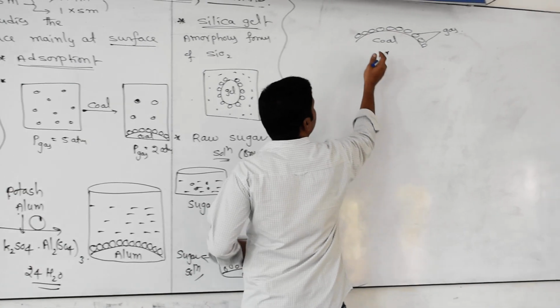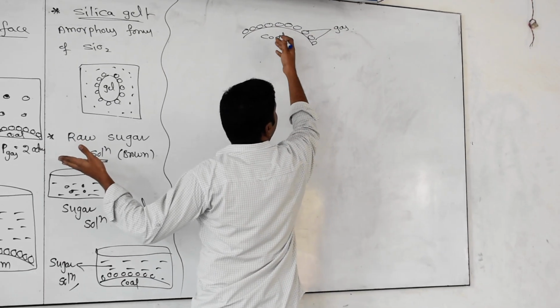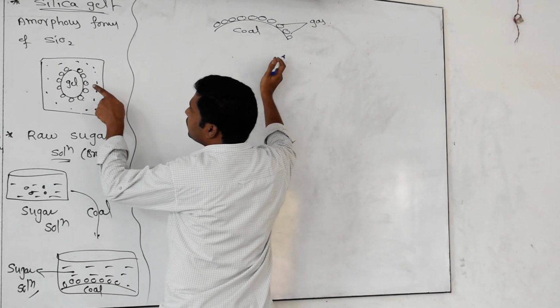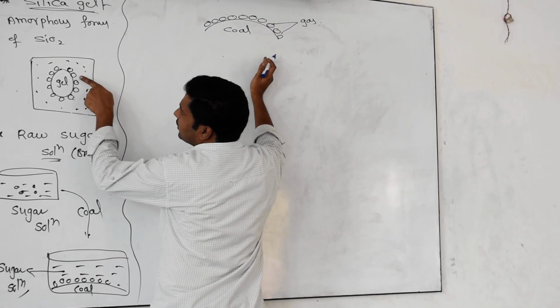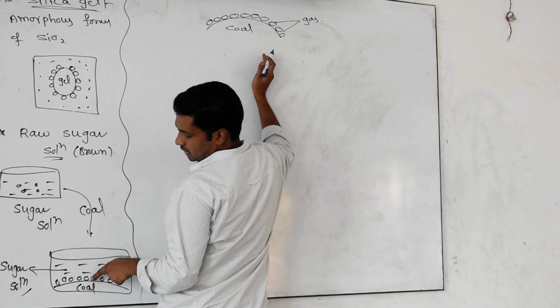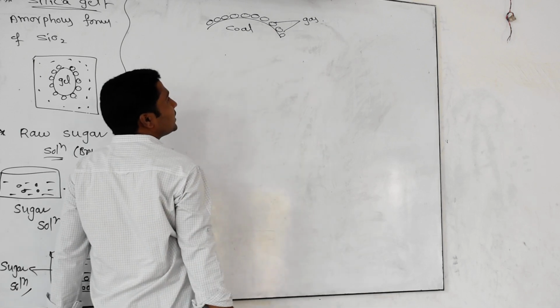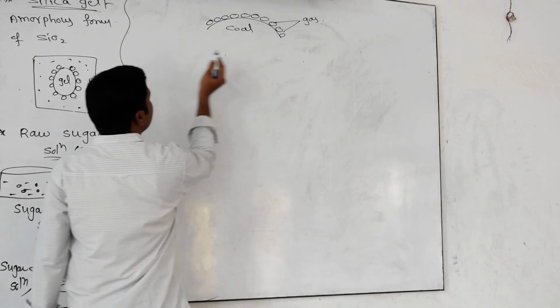Okay, see, in this first case gas particles are sticking, in the second case muddy particles are sticking, and in the third case, water moisture is sticking on silica gel, and here again muddy particles are sticking on charcoal. Like this, this whole phenomenon is called adsorption. What does it mean?